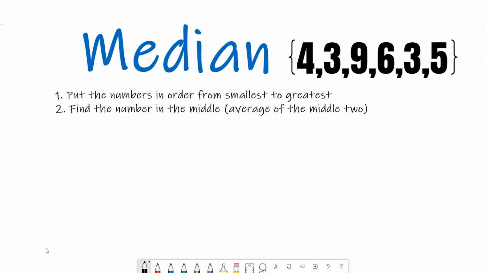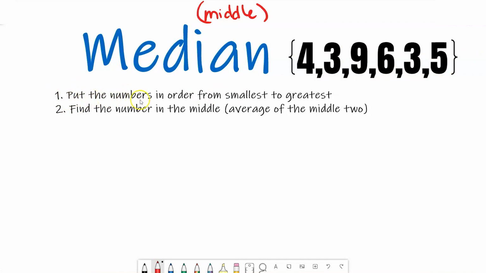Median in statistics review video. This video is a quick review on how to find the median, which we can also think of as the middle. So I'm going to put middle here. The median or middle of our data set value. I have 6 numbers here, and I need to find the median of this data set. To do that, I'm going to follow these 2 steps.